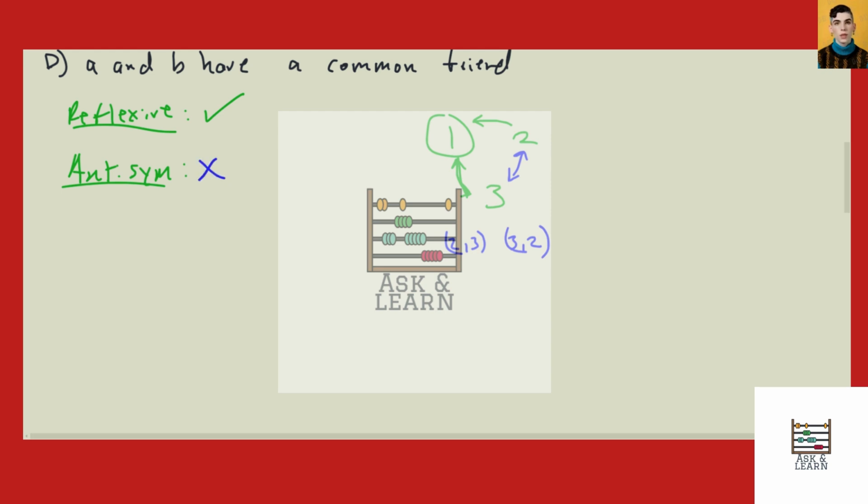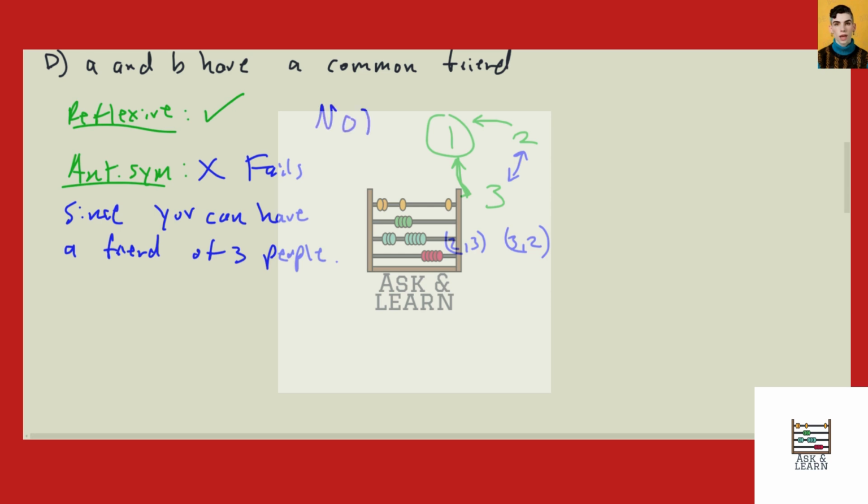So this fails since you can have a friend group of 3 people. And so that kind of goes with the anti-symmetry there. So this one would not be a poset.